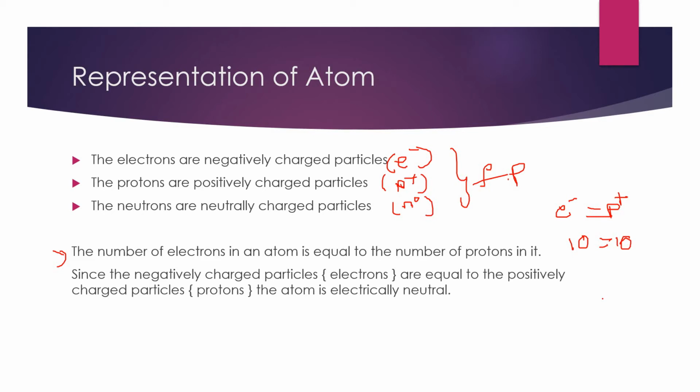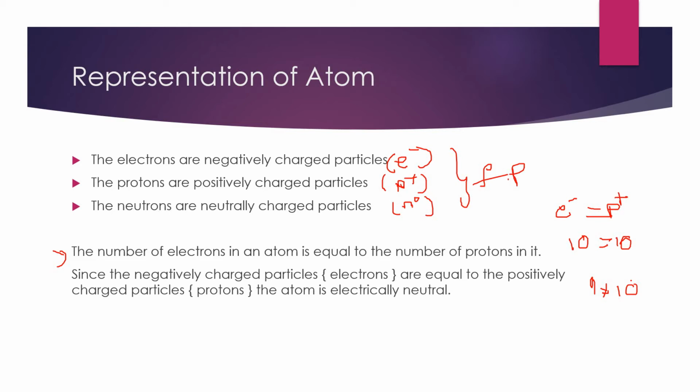Only then is it electrically neutral. If there are more protons and fewer electrons, for example 9 electrons and 10 protons, then the atom is not electrically neutral, and it will not exist. This is why electrons and protons are always equal in an atom.